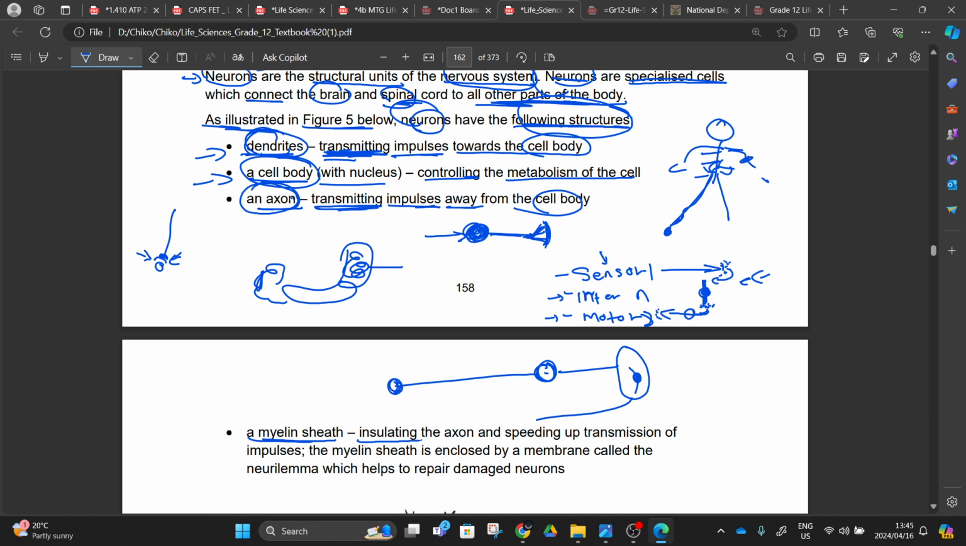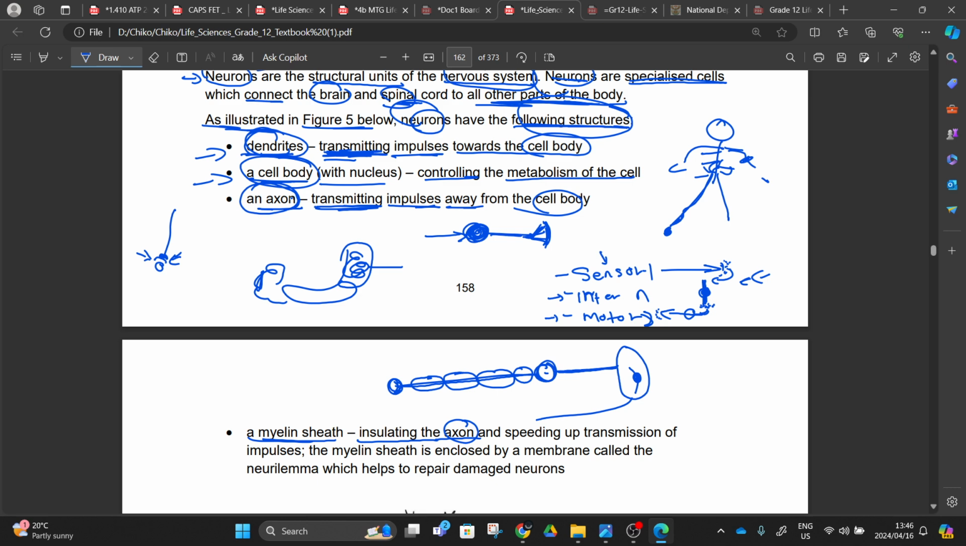Myelin sheath, these are the insulating. They are insulating the axon. You understand? We have an axon. This is the line here that is transmitting this, right? So this line is protected by something called myelin sheath, something like this. They are insulated. To insulate is to cover, right? We are covering this axon of ours.